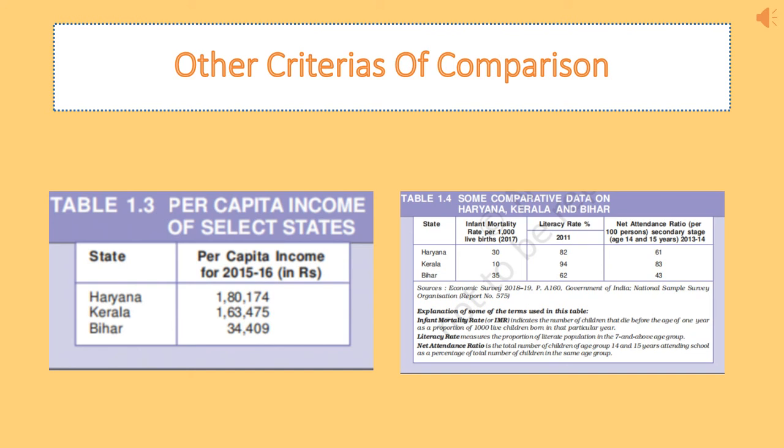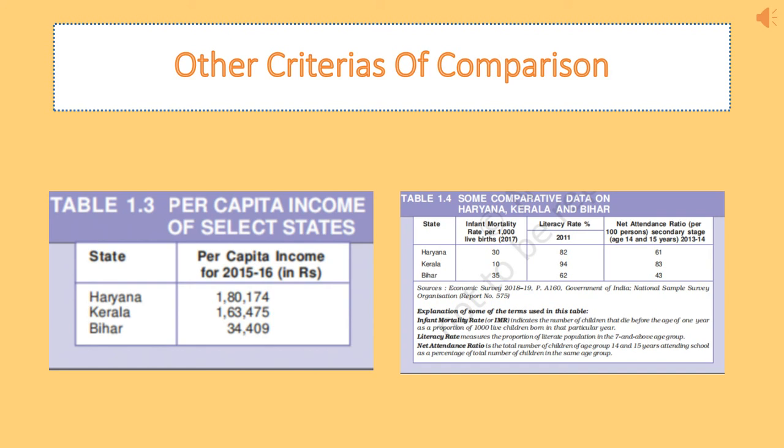We find that Haryana has an infant mortality rate of 30. Looking into this column, for Kerala the infant mortality rate is 10, and Bihar has an infant mortality rate of 35. Haryana's average income is the highest, so it should be more developed. If it is more developed, then why is the infant mortality rate so high in Haryana, 3 times that of Kerala?